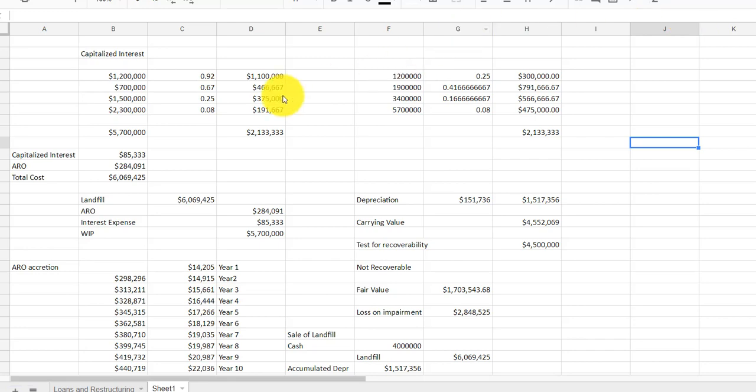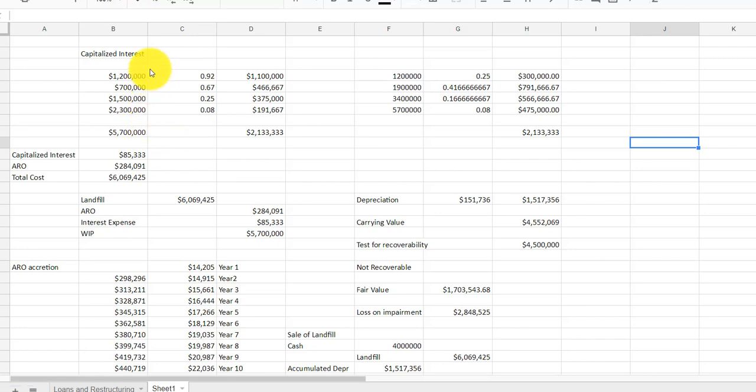So upon acquisition of the landfill that we're dealing with, we had built it ourselves, and so we spent $5.7 million to build it. But to calculate capitalized interest, we need to first figure out the weighted average of our expenditures.